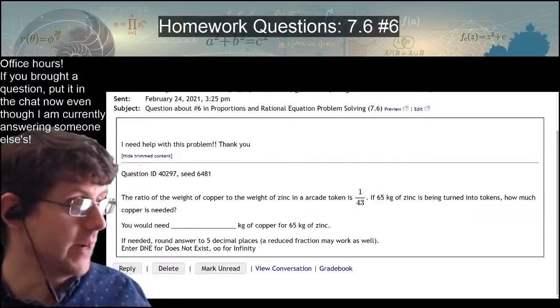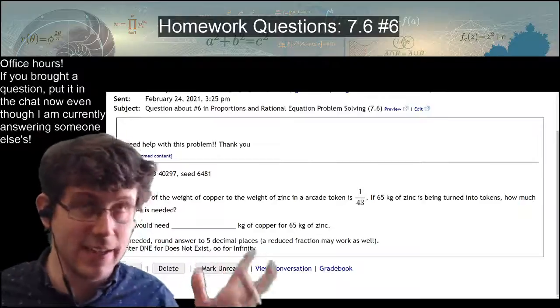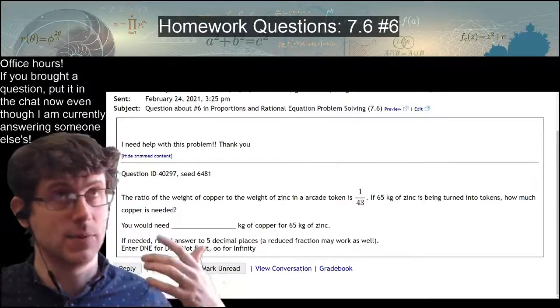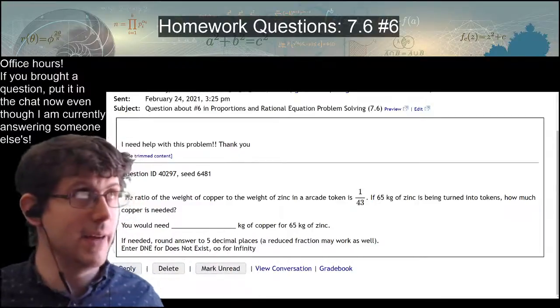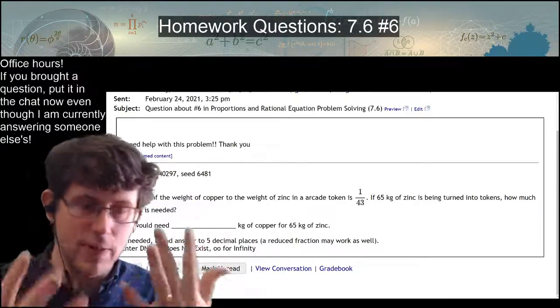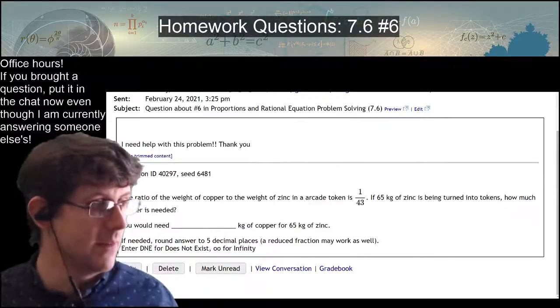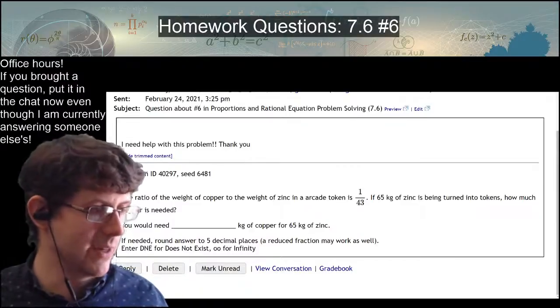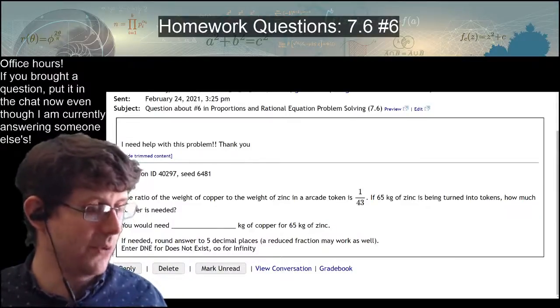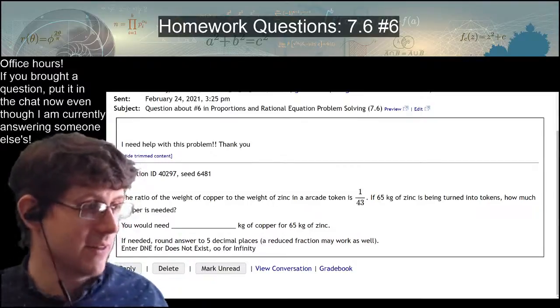So it says the ratio. Okay, I already know, I think, what I'm going to do. I already recognize a tool in my toolbox, which was the thing that we did in class on Thursday morning about having a proportion, two ratios that equal each other. So that's what I think is going to happen already. The ratio of the weight of copper to the weight of zinc in an arcade token is 1 out of 43. Okay, there's some ratio. If 65 kilograms of zinc is being turned into tokens, how much copper is needed?